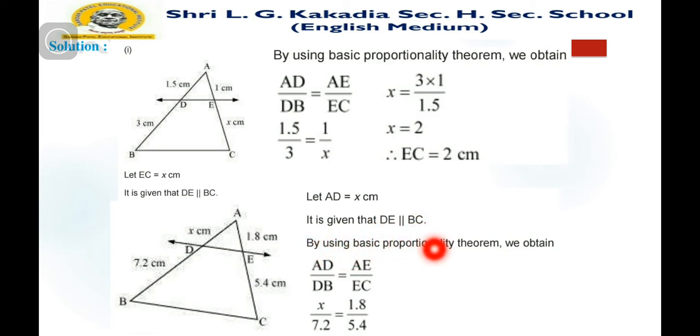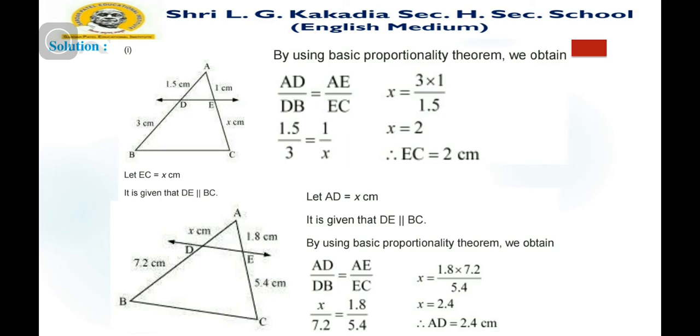By using the basic proportionality theorem, we obtain AD upon DB is equal to AE upon EC. Hence, we can find the value of x is equal to 2.4 centimeter. So in this way, using the basic proportionality theorem, we can find such ratios.